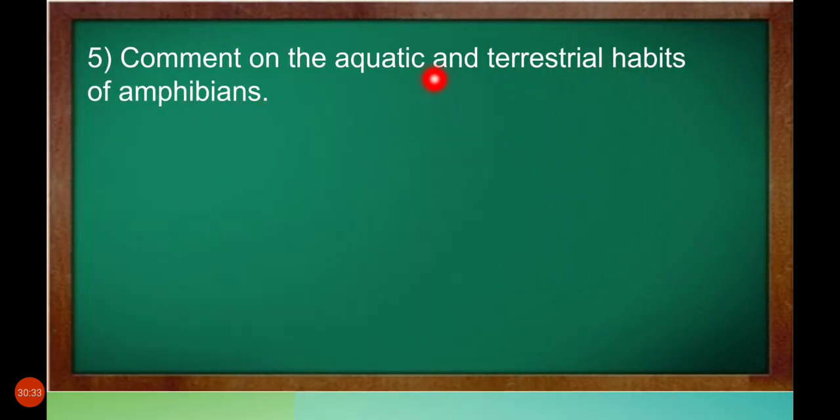Comment on the aquatic and terrestrial habits of amphibians. What we have studied, amphibians have dual adaptation, which means they live both on land and in water. But how? If they come out of the water suddenly, they can survive. If they go suddenly into the water, they can survive. How is this adaptation done by amphibians?